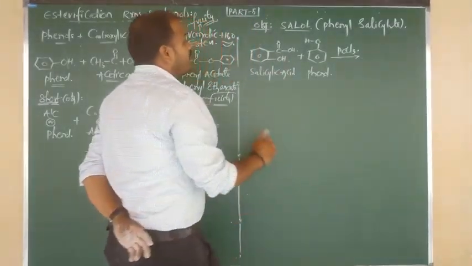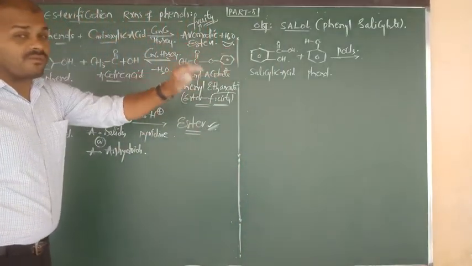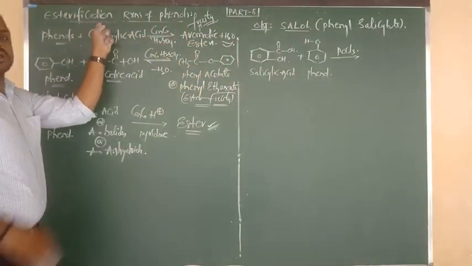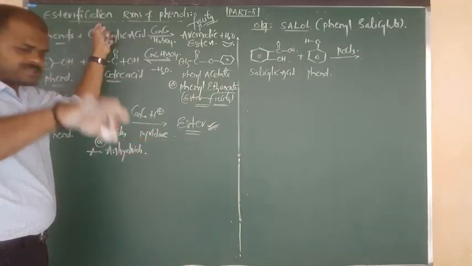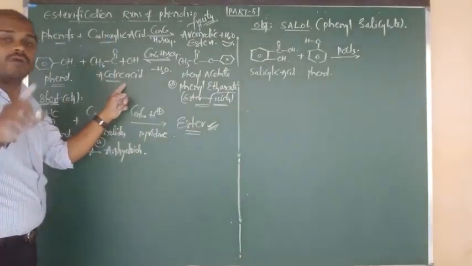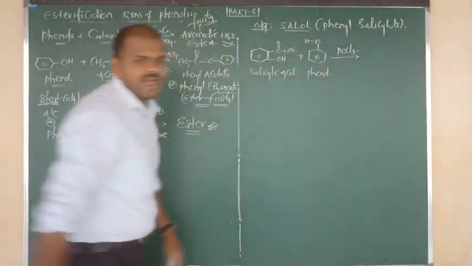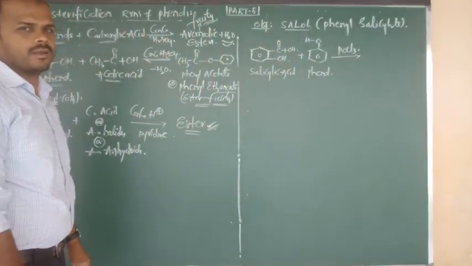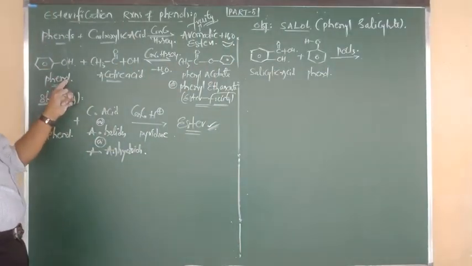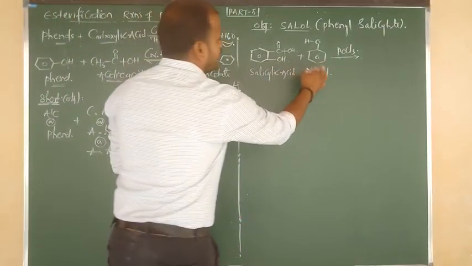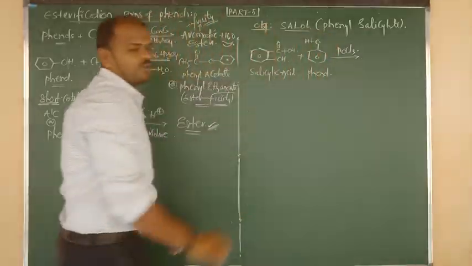Okay now, it is the application of what I told you, esterification. In the process of esterification, especially in carboxylic acids, we have to break the C-O bond. Next, in alcohol or phenol, the OH bond we have to cleave.